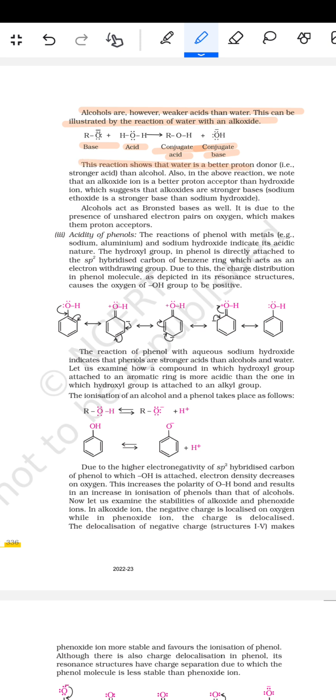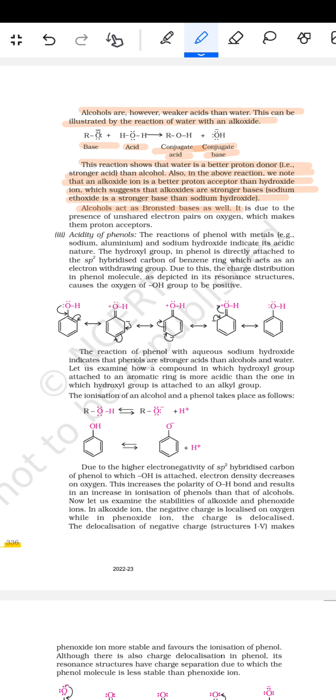This reaction shows that water is a better proton donor, that means a stronger acid than the alcohol. Also in the above reaction, we note that an alkoxide ion is a better proton acceptor than the hydroxide ion, which suggests that alkoxides are a stronger base. Sodium alkoxide is a stronger base than sodium hydroxide.